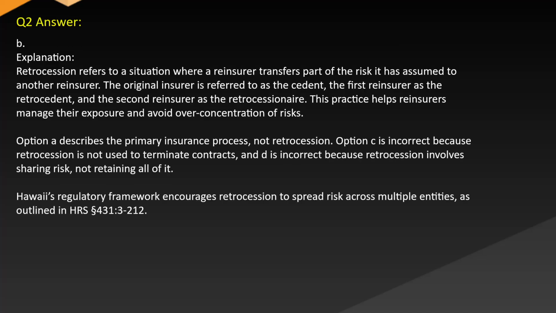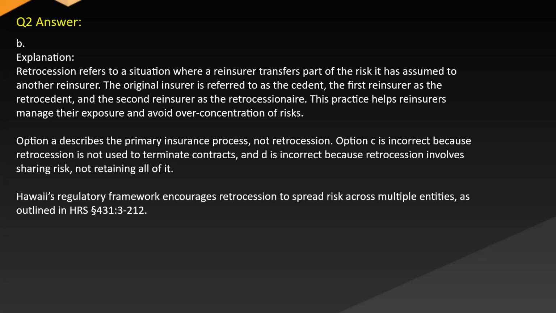Answer B. Explanation. Retrocession refers to a situation where a reinsurer transfers part of the risk it has assumed to another reinsurer. The original insurer is referred to as the cedent, the first reinsurer as the retrocedent, and the second reinsurer as the retrocessionaire. This practice helps reinsurers manage their exposure and avoid overconcentration of risks.